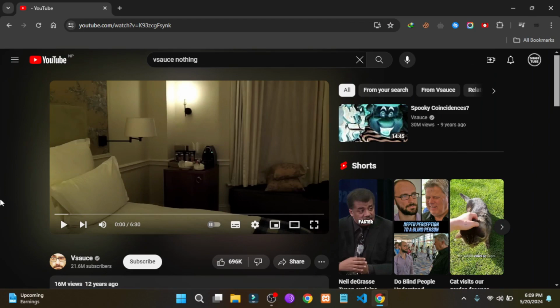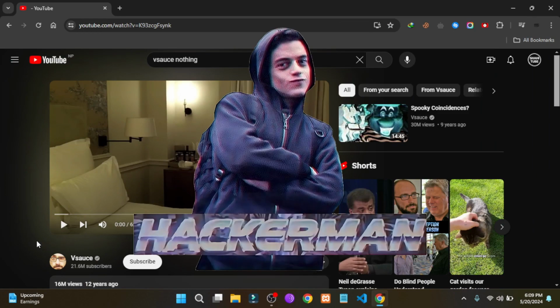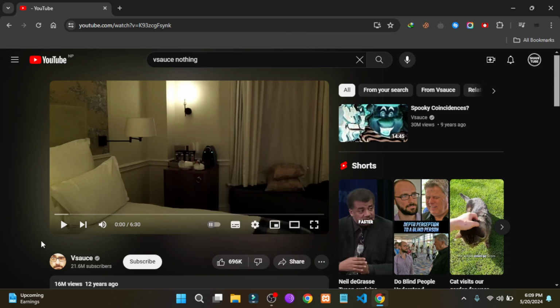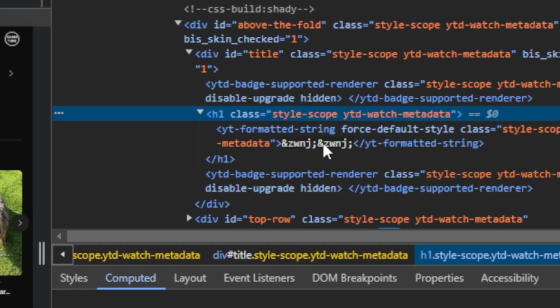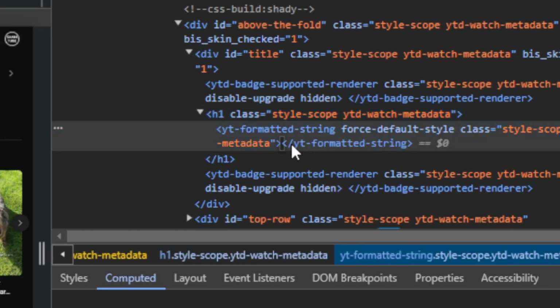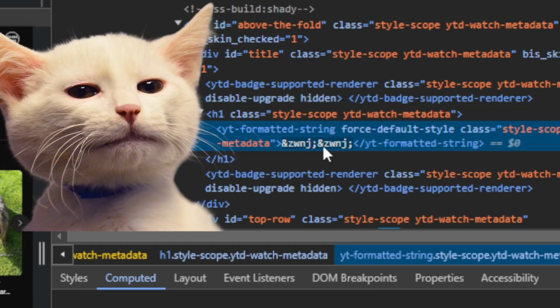Let's go back to the blank title. I tried to copy this too, but nothing is being selected at all. So as a HackerMan level 1000, I used the inspect feature to see what's in there. Oh, interesting. But the thing is, when I try to select it, it goes blank. And when I try to select the blank, it goes back to the weird characters. Is it trying to annoy me on purpose?